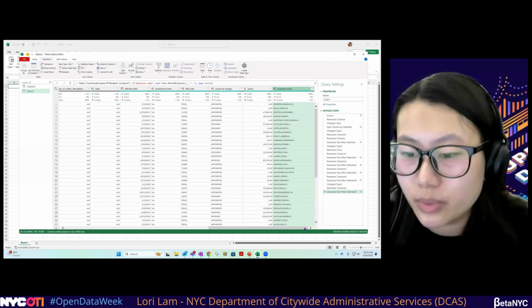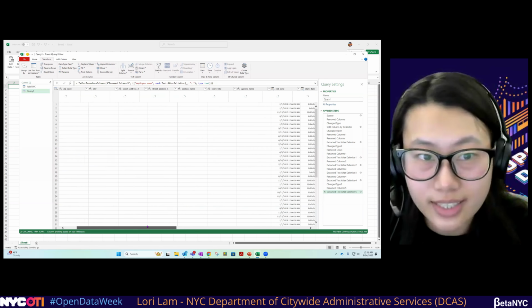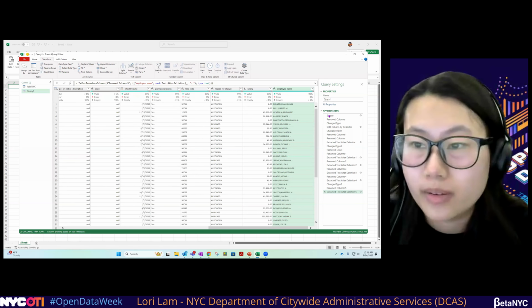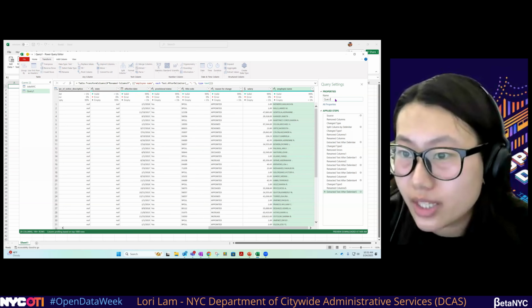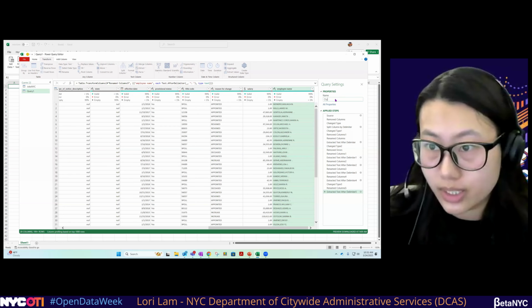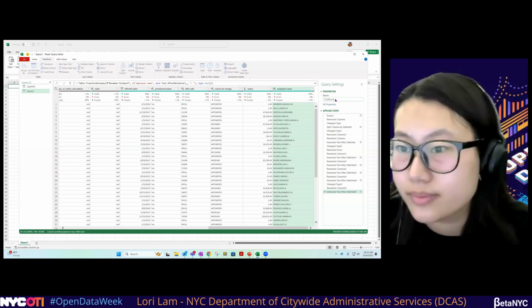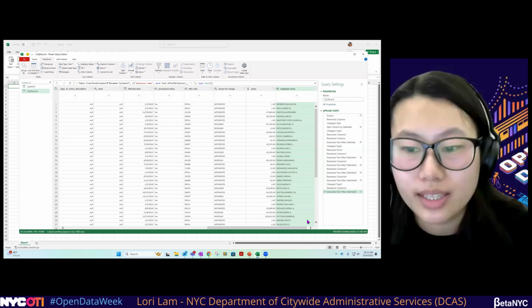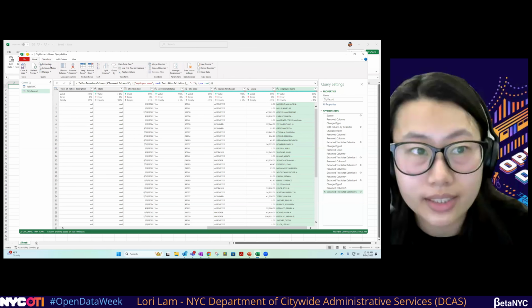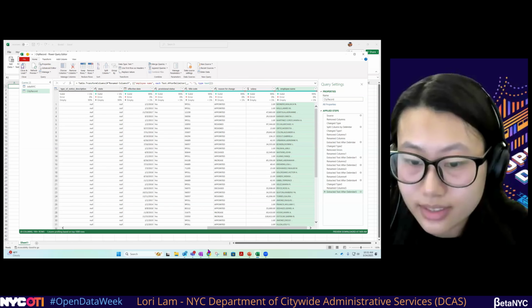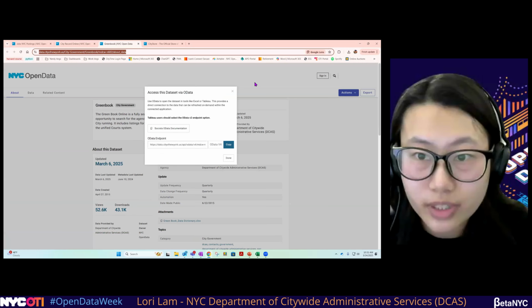We've cleaned this data set for city record, and we just want to rename our query so we know what it is. So city record. Press OK. And now we're going to move on to adding our next data set, which is the Green Book.